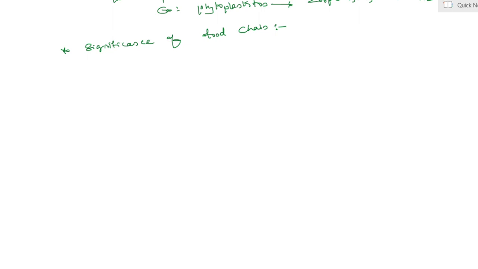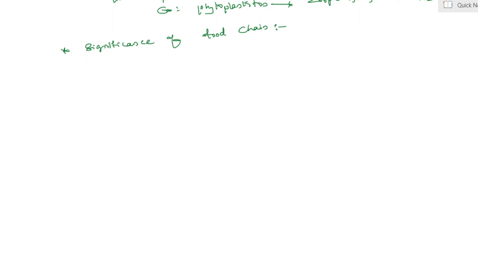between organisms and ecosystem. Yes, my dear students, it means we distinguish organisms like herbivores, which eat only grass, and carnivores, which eat only meat. And also omnivores, which eat both plants as well as animals. Yes, my dear students, it means it distinguishes organisms depending upon their feeding relationship.